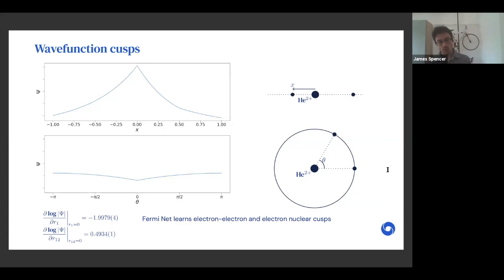We've evaluated the relationship between the gradient of the wave function and the value of the wave function at both cusps. And for the electron-nuclear cusp, we find the constant of proportionality to be minus 1.99, and for the electron-electron cusp to be 0.493, which is in excellent agreement with the analytic values of minus 2 and 0.5 respectively. Next slide, please.